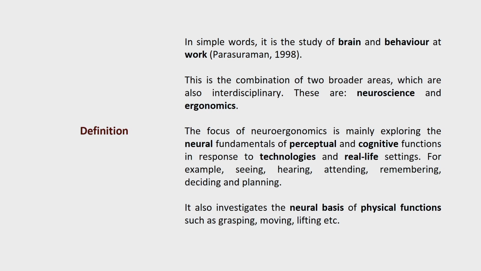When we talk about seeing, hearing, attending, remembering, everywhere we look at how neural science is working and how that affects human performance, or the kind of activity we are doing at the working setup.